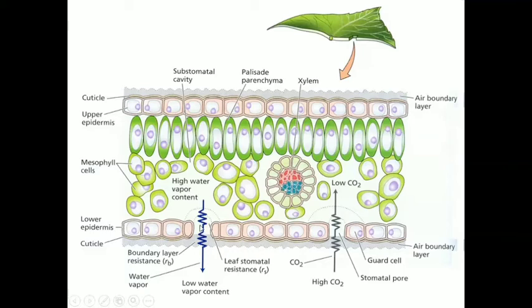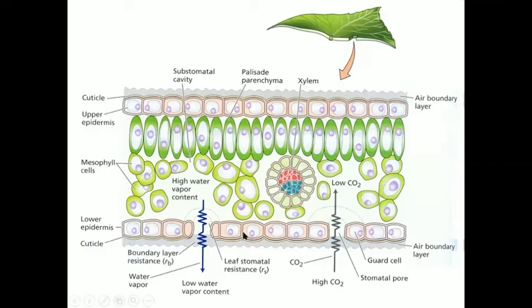And why is the water present in the leaf cell moved outside the leaf through this opening? Here there is a low water vapor content and a high water vapor content. It means that inside the cell there is a higher amount of water vapor, and outside the plant cell, in the atmosphere, there is a low water vapor content.